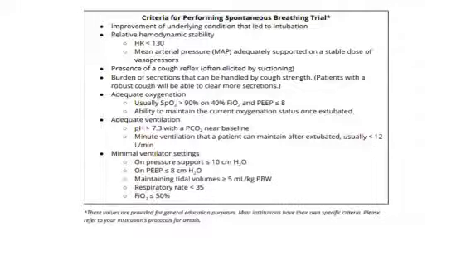And then he's maintaining minimal ventilation. My ventilator is not giving him much of the support. He's breathing on his own. That means a pressure support of less than 10, a PEEP of less than 8. He's maintaining a tidal volume more than 5. He's having a respiratory rate of less than 35 and a FiO2 of less than 50.